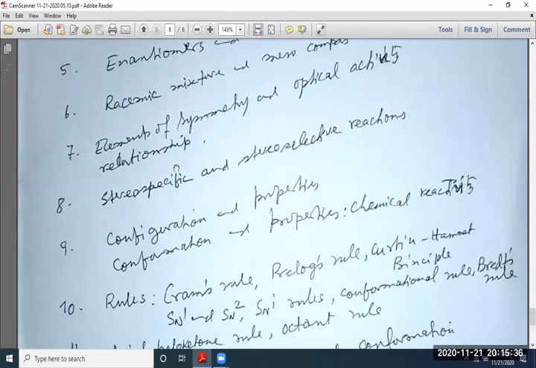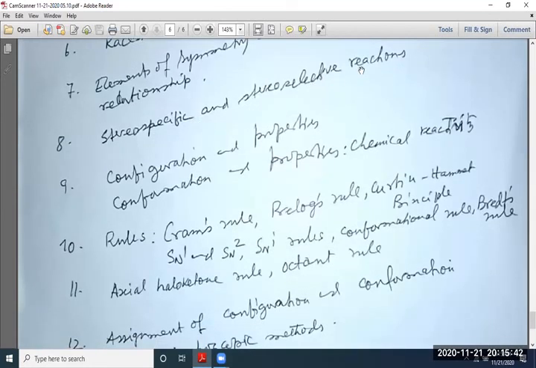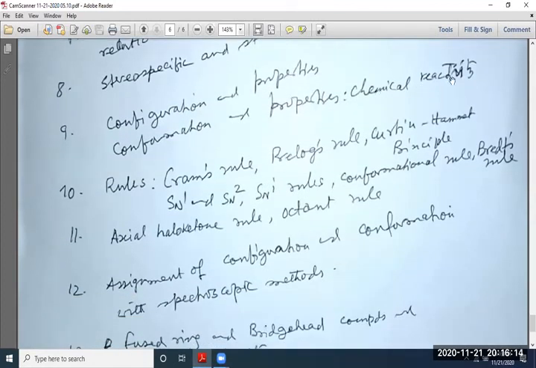Very important thing is stereospecific and stereoselective reactions. With a few examples, you learn, study, write down the structure, then it is possible to memorize these things. What are stereospecific reactions? What are stereoselective reactions? And in one CT, it was asked how the configuration is established by a stereospecific reaction. Then configuration and properties, conformation and properties, chemical reactivity, as I've already mentioned.